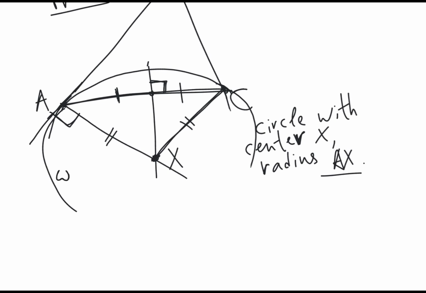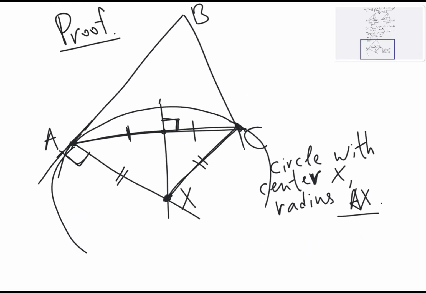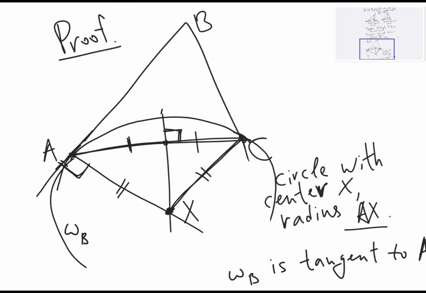Or let's denote it omega B. So this omega B is tangent to the line AB, and this is because of this right angle, because the line perpendicular to the radius is a tangent to a circle.